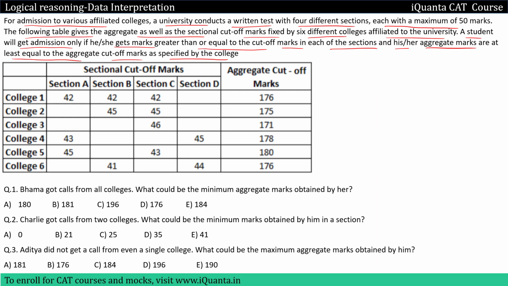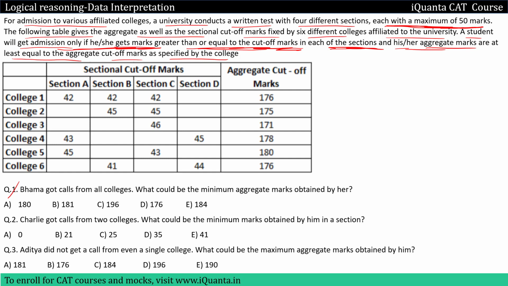We have section A, B, C, D, and then aggregate cutoff marks. That means at least the total in all 4 sections should be this much if a particular student wants to get the admission, as well as the sectional cutoff must also be cleared. We have been given that each section has a maximum of 50 marks. So this is understood, right? Sectional cutoff should also be cleared, and the aggregate, that means the total of marks in all the sections, should be at least this much.